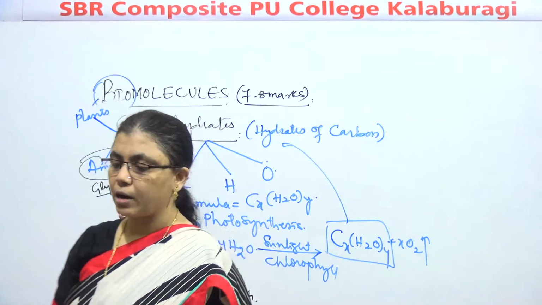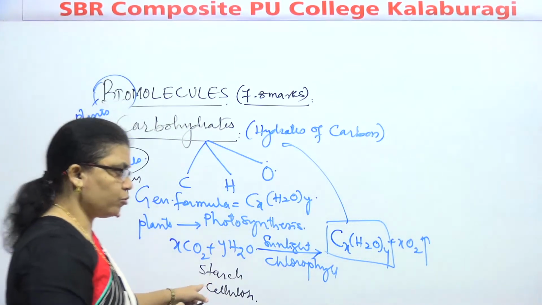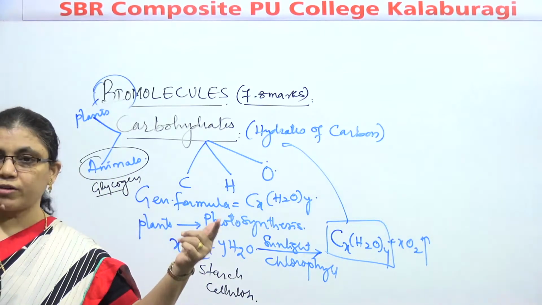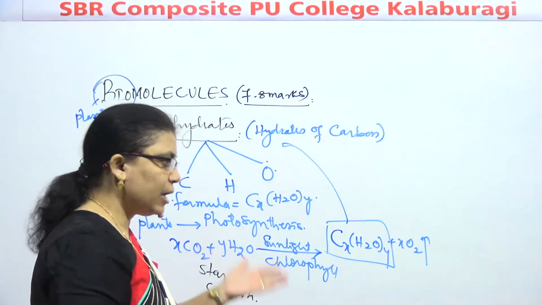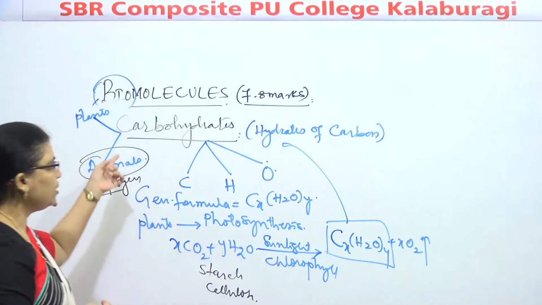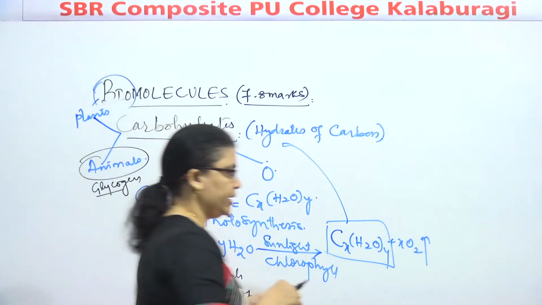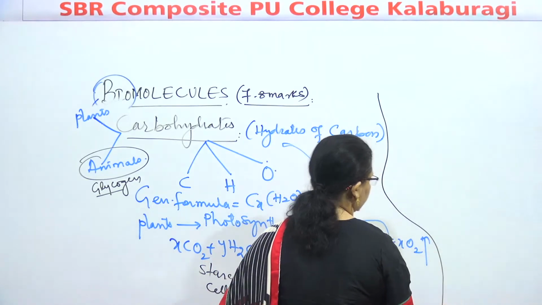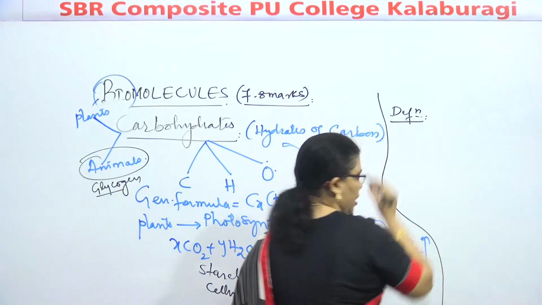So carbohydrates are formed in plants by a process called photosynthesis, but animals do not synthesize carbohydrates on their own. They are dependent on what, children? Plants. Now, how are we going to define carbohydrate? Let us move towards the definition of carbohydrate.